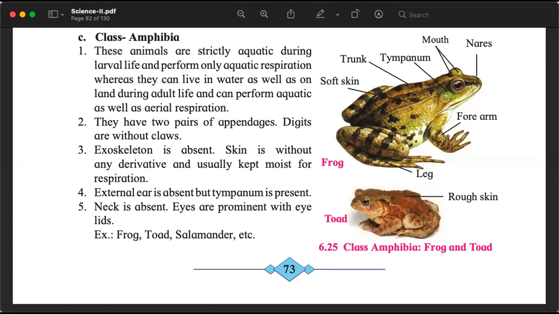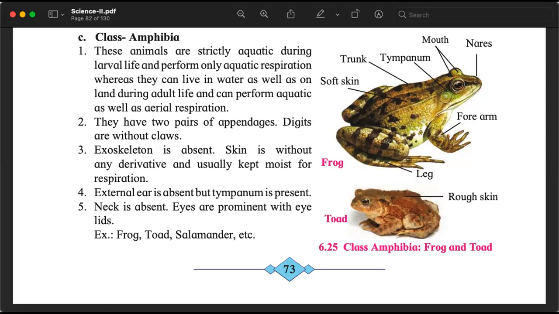When they live, what is most important is for us to breathe. If we can't breathe, we cannot live. All the animals till Pisces, they can either live on land or they can live in water. And the reason is some of them can breathe only in water and some of them can breathe only outside water. But these animals of the class Amphibia, of the subphylum Vertebrata Craniata, of the phylum Chordata, of the Animal Kingdom, they are special. They can breathe both in water and outside of the water.